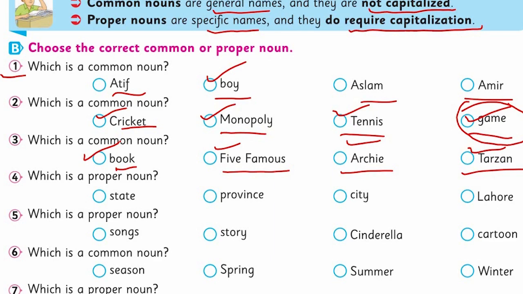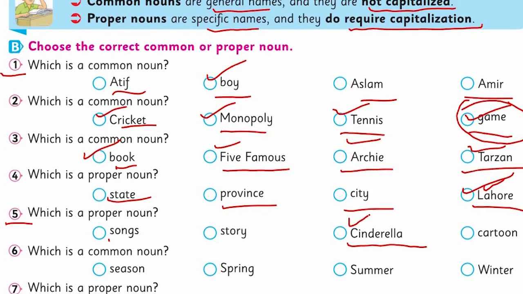Look at the fourth one, which is a proper noun here: state, province, city, Lahore. Yes, it will be Lahore because it is specified here. And also Lahore has a capital L in its start. Look at the fifth one, which is a proper noun here: songs, stories, Cinderella or cartoon. Yes, Cinderella. Here the Cinderella name is specified and it has a capital letter in the start, C.